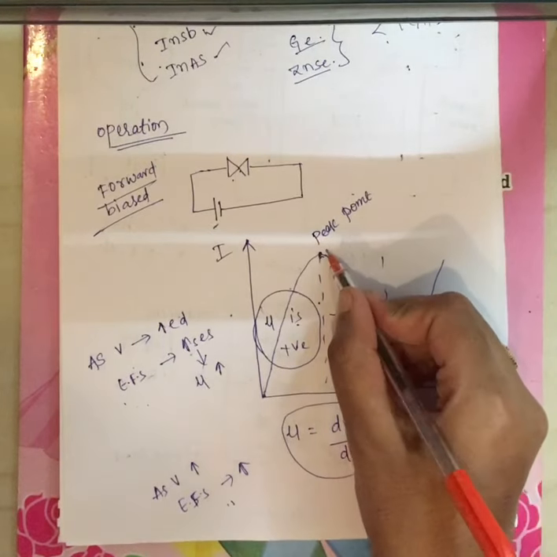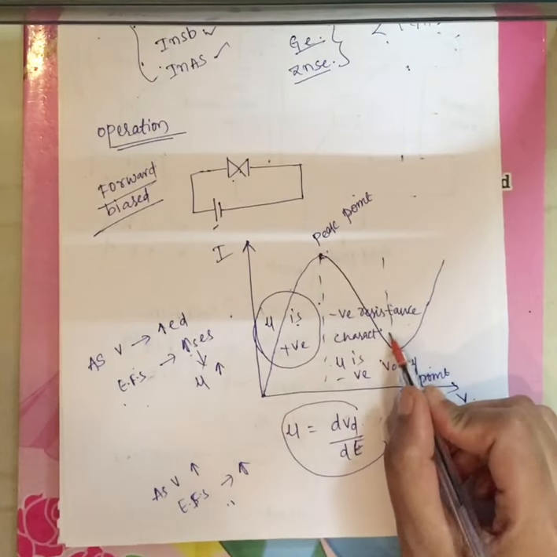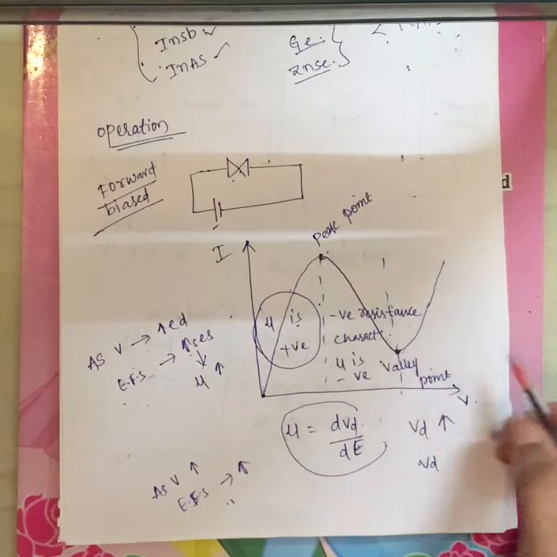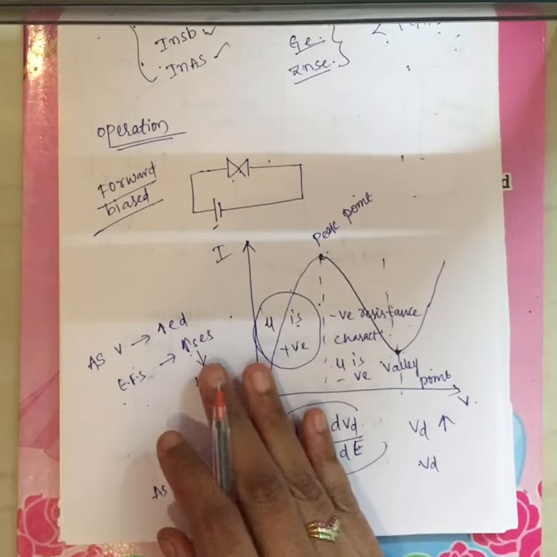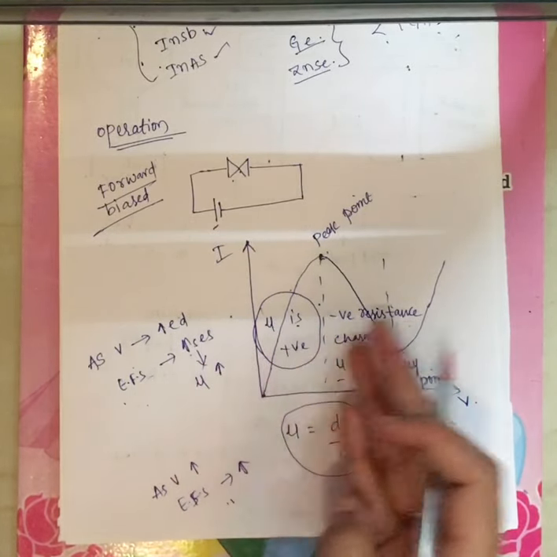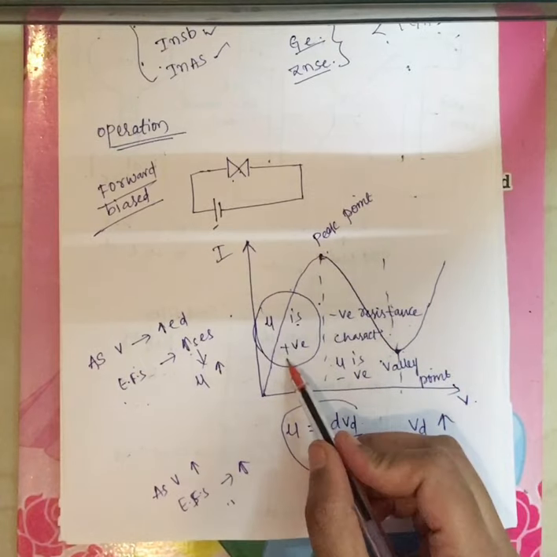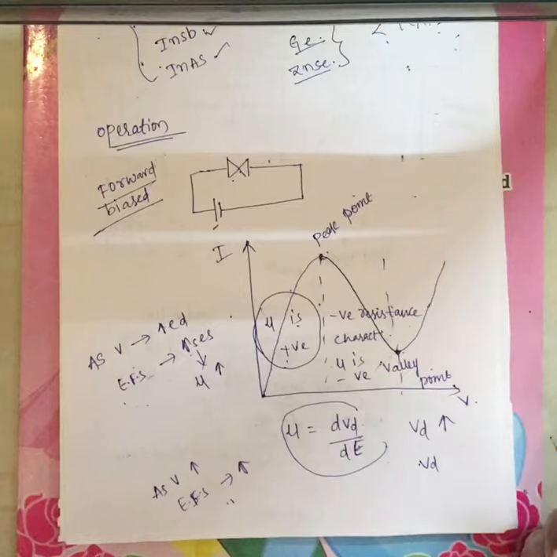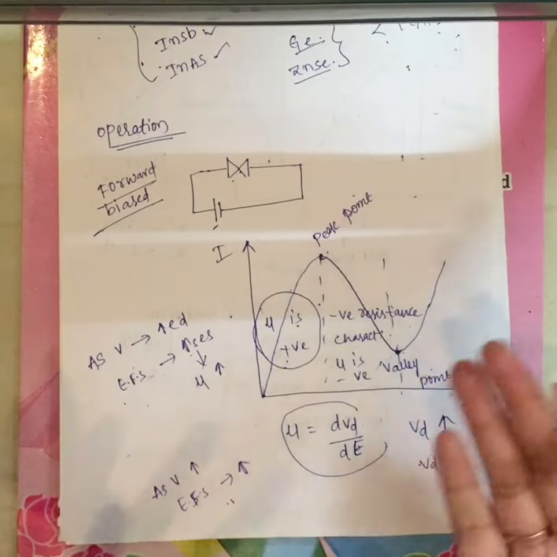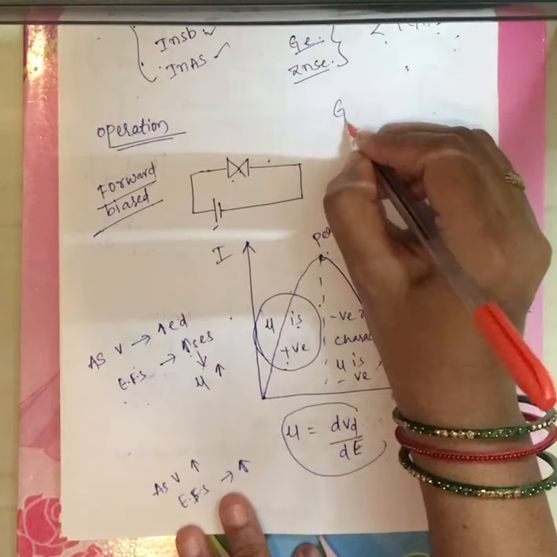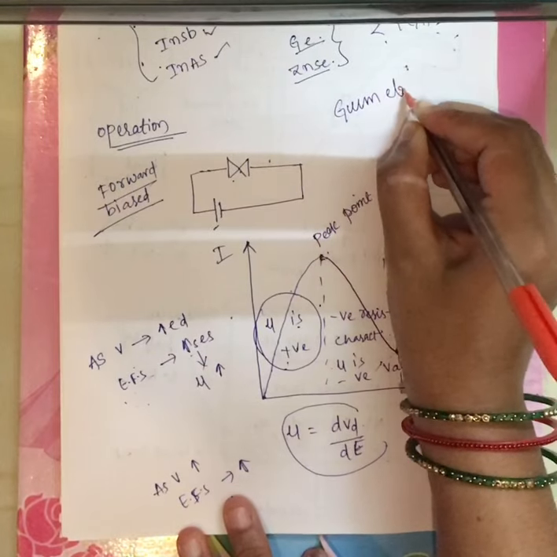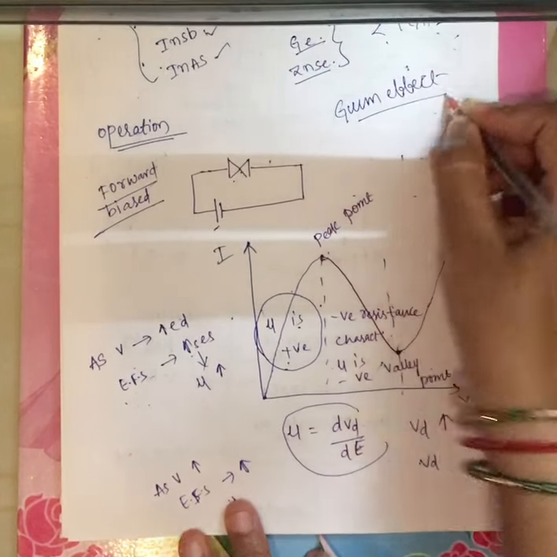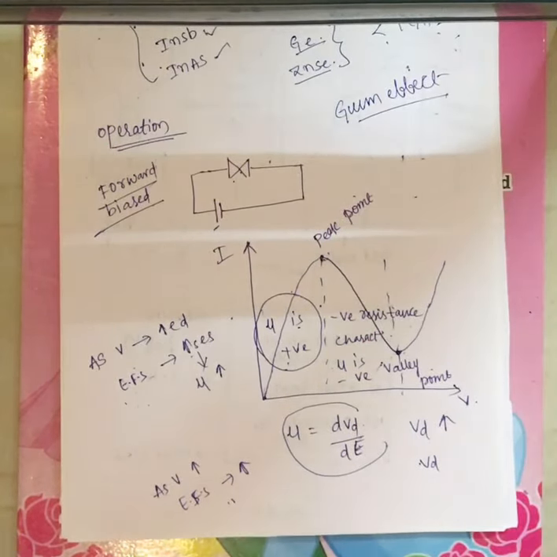Once it reaches the peak point, the mobility is negative, and the drift velocity is reversed. Because mu is positive here and mu is negative here, the reversal of drift velocity from positive to negative is nothing but your Gunn effect. What is the Gunn effect? It is the reversal of drift velocity from positive to negative.